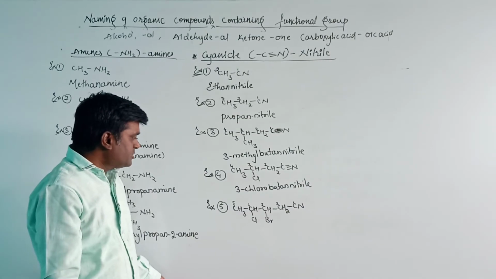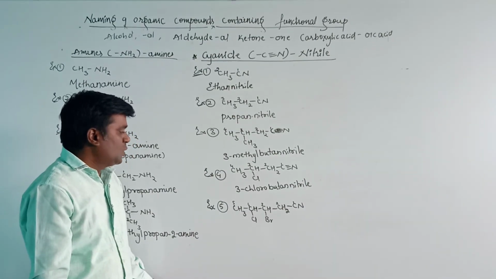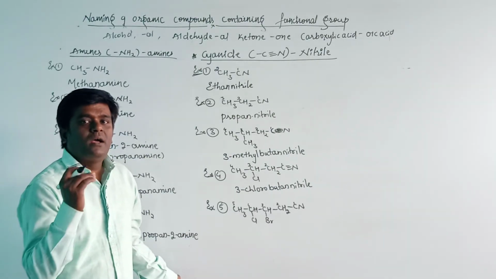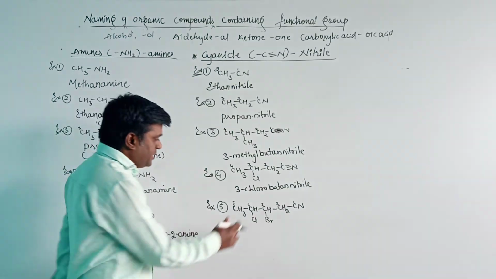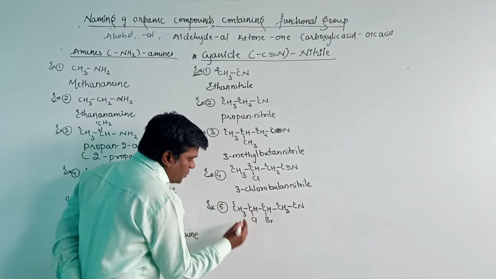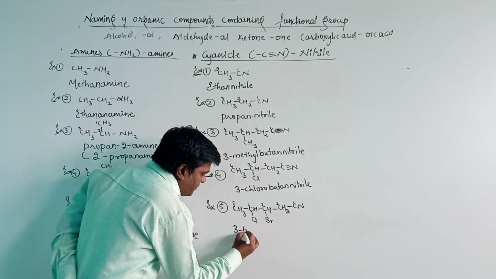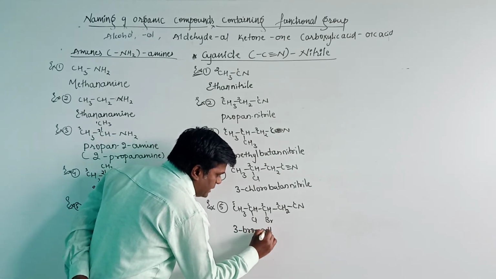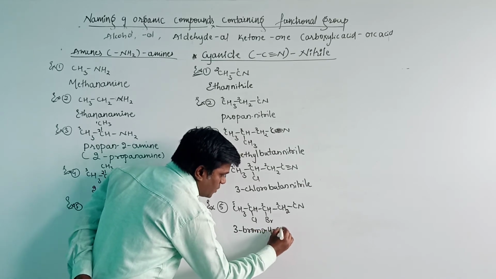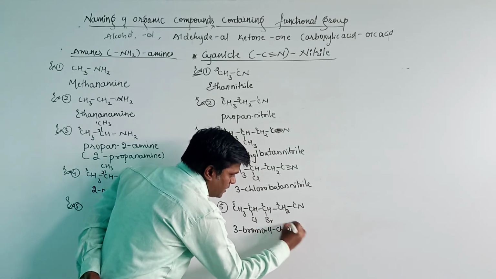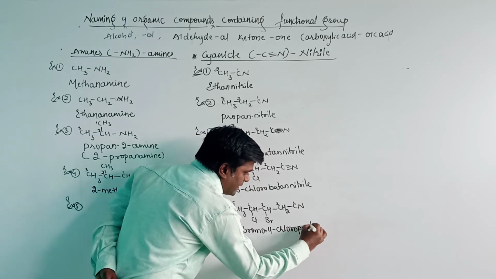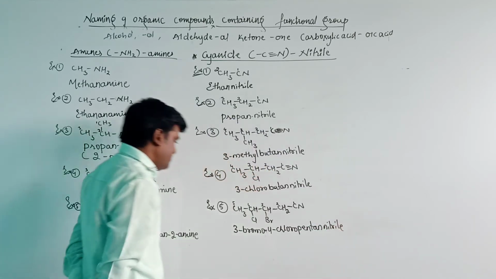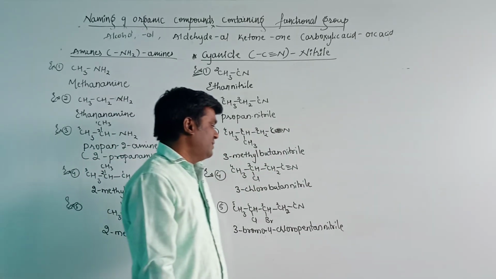Then the substituent groups are two here, chloro and bromo. In such a condition, we will write according to the alphabetical order. According to alphabetical order, bromo comes first, and bromo is present on the third position: 3-bromo, 4-chloro. Then pent is the root word, saturated pentane, and the functional group is nitrile. Therefore, 3-bromo-4-chloropentane nitrile.